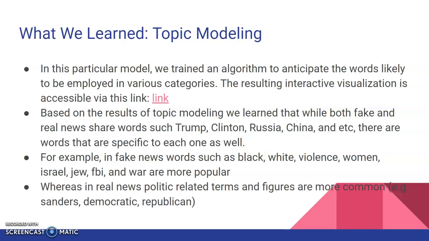For example, in fake news, words such as black, white, violence, women, Israel, Jew, FBI, and war are more popular, whereas in real news, politics-related terms and figures are more common, like Sanders, Democratic, Republican, and etc.